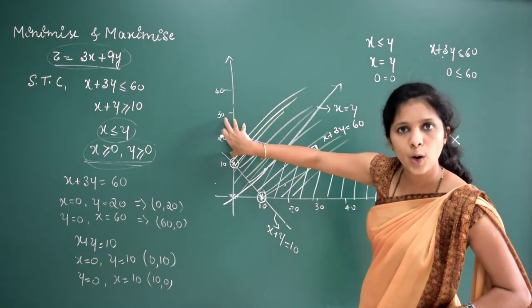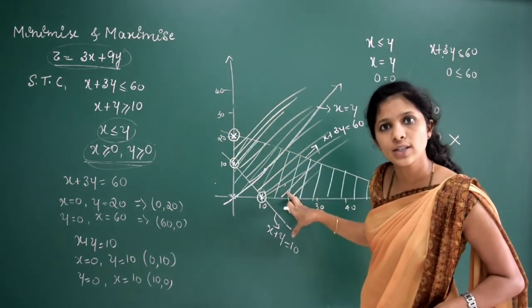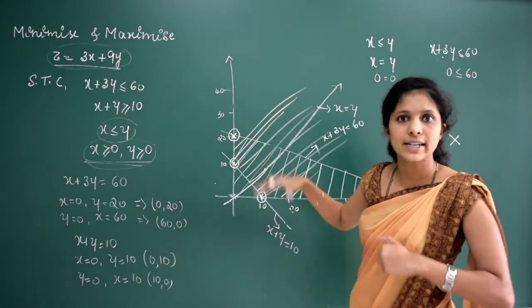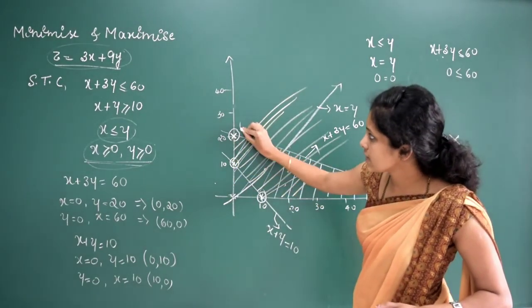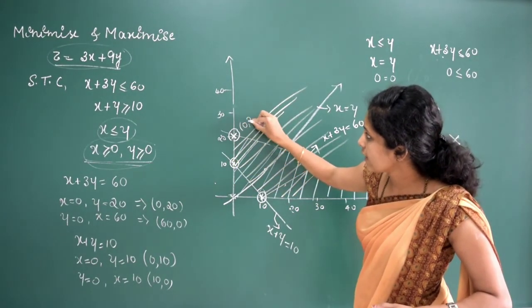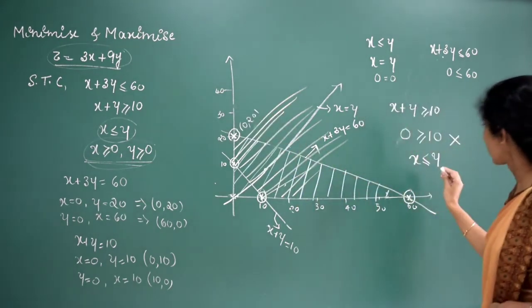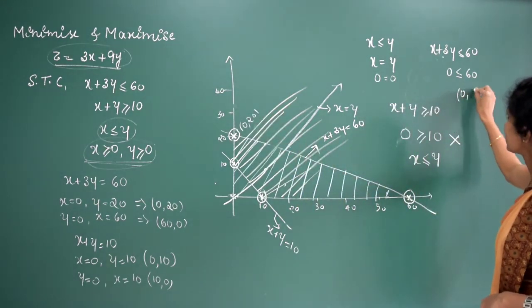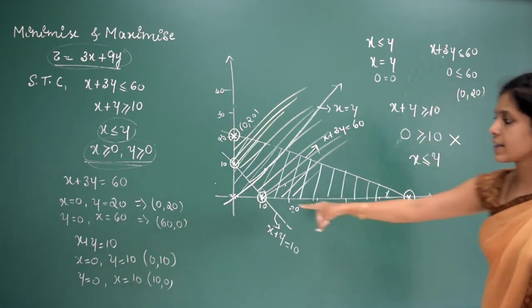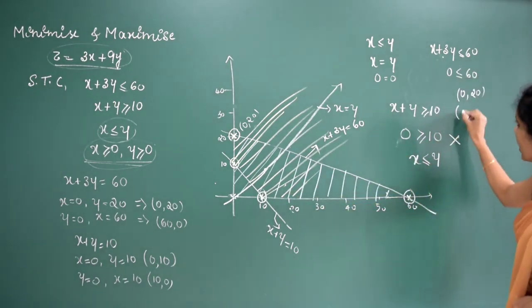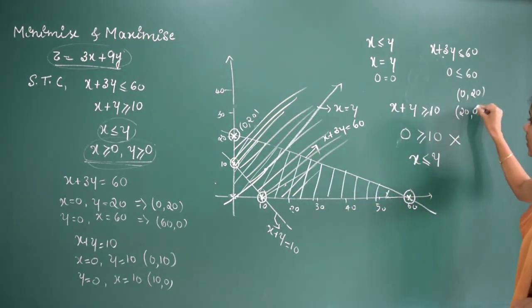Just consider a point on the y-axis and one more point on the x-axis and check where it is satisfied. Here we will consider this point. See, this point is x-axis 0 and y-axis 20. Let us check with this one. So the first point I will consider is 0, 20. Another point I will consider on the x-axis is 20, 0.